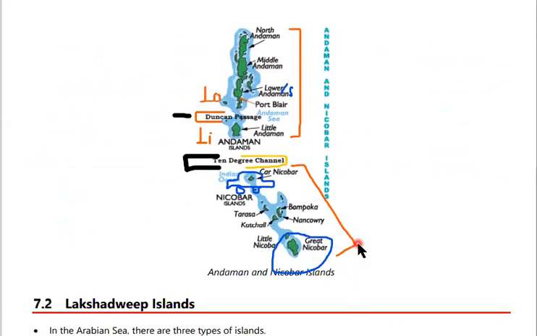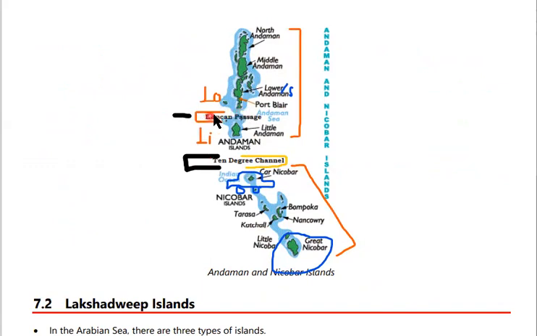When we see the map of the Andaman and Nicobar Islands, this is the North Andaman, this is the Middle Andaman, this is the Lower Andaman or South Andaman, this is the Little Andaman. Here is the Car Nicobar Island, and this is the Great Nicobar Island. The Great Nicobar is the largest island of the Andaman and Nicobar Islands. It is somewhat nearer to the Sumatran Islands of Indonesia.